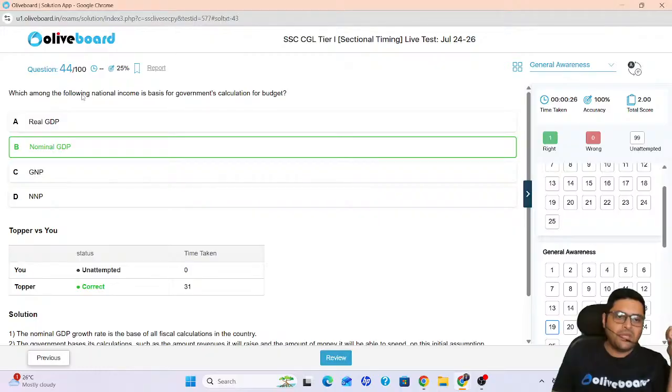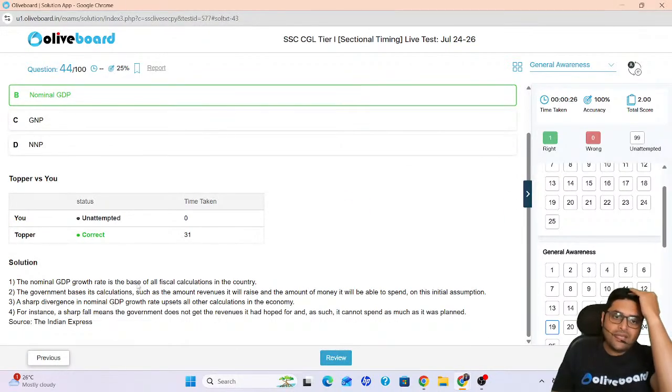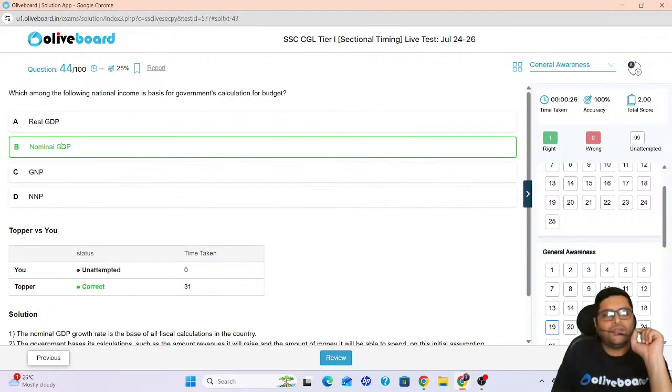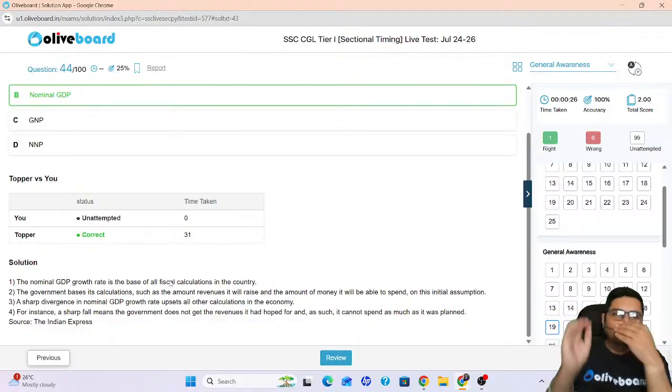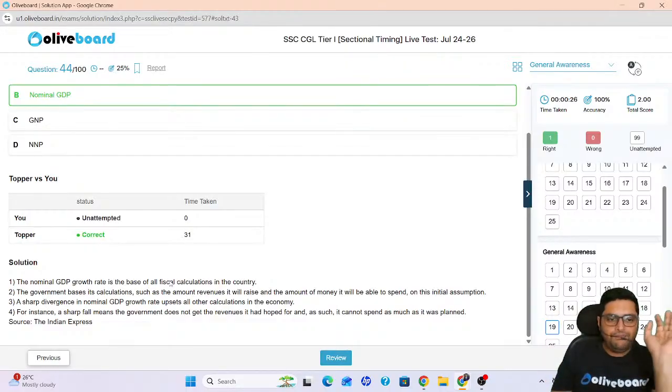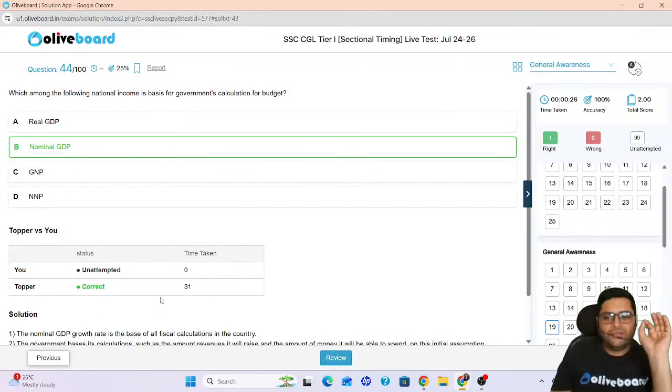GDP. Nominal GDP. Correct? The nominal GDP is the base of all fiscal calculations in the country. Why is the government using nominal GDP? Because it is at the current prices. Nominal GDP is at the current live prices. That is why, because they can't calculate going back to the base year, no? Easy. A sharp divergence in the nominal GDP growth rate will upset all the calculations in the economy. Okay, easy. So please remember, it is nominal GDP.